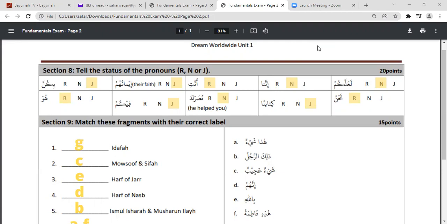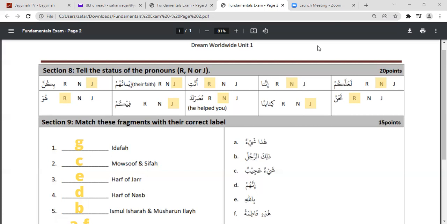Tell the status of the pronouns. The pronouns that are present over here, we have to tell the status, whether it's rafa, nasab, or jar. Now, one thing before we attempt this section is that I just wanted to go through it again, and that is all independent pronouns are in the rafa status. Okay, so all independent pronouns are always in rafa status.